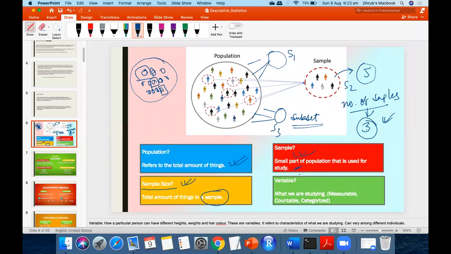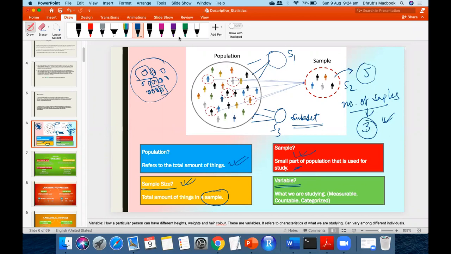Now comes the variable. Can someone define a variable, not from stats, but from whatever you understand, even from childhood, or even in programming languages? What do you think is a variable? A variable in a programming language is like a memory location where we store a value. It can take a different value as we assign it.